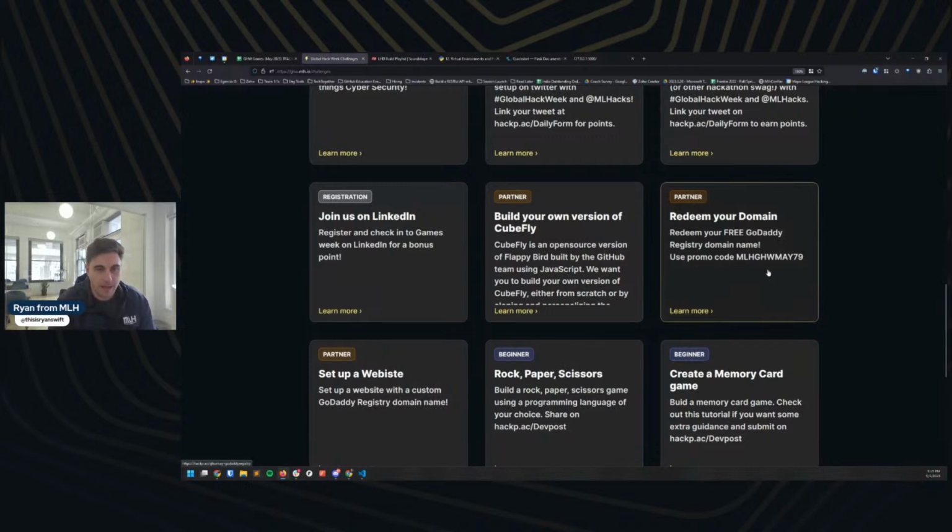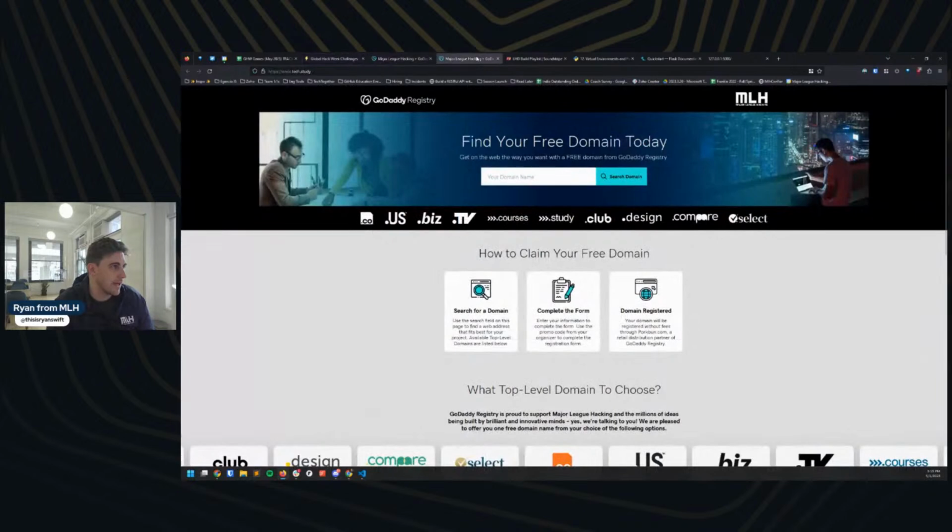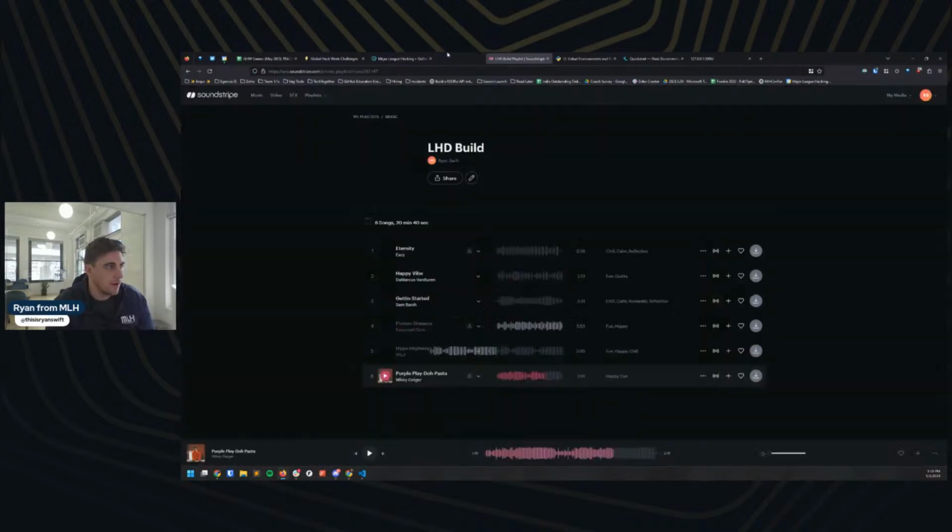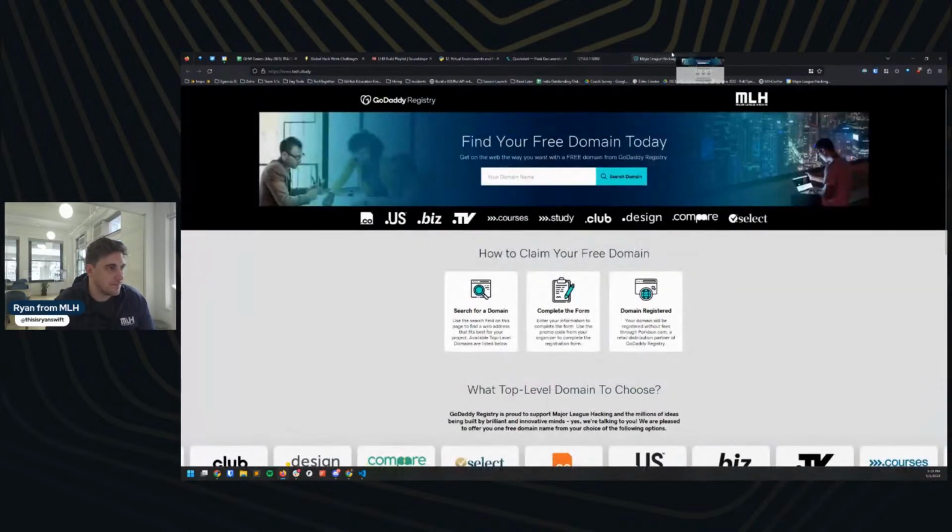So I'm going to jump back. We've got our initial setup done. We've got our Flask Hello World working at the very least. I'm going to get back to that in a little bit. But right now, I want to redeem this domain and everything. So I'm going to open up both these in new tabs. And it looks like they both go to the same spot. They do. So I'm going to just keep one of them.